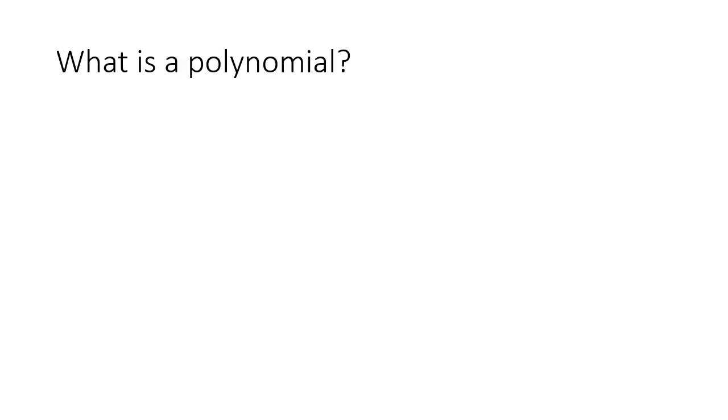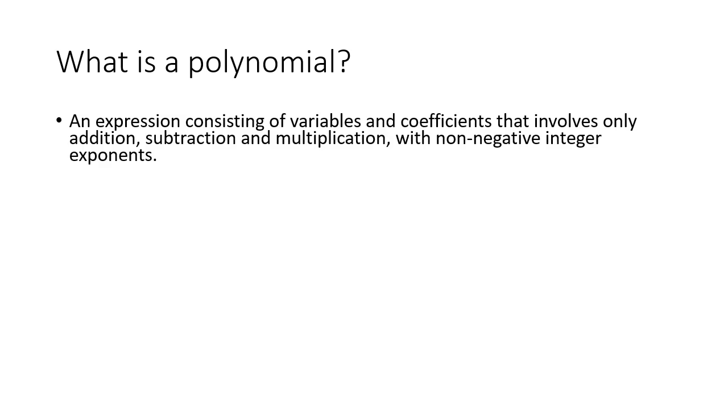Okay, so we talked conceptually about polynomials, and maybe we should talk a little bit more with some concrete mathematical information here. So what is a polynomial? Well, the mathematical definition of a polynomial is an expression consisting of variables and coefficients that involves only addition, subtraction, and multiplication with non-negative integer exponents. So x squared minus 2zx plus 3y is a polynomial because it fits that description.